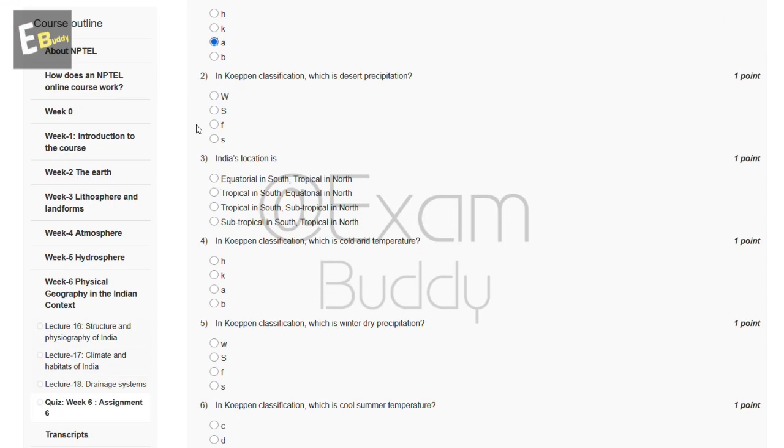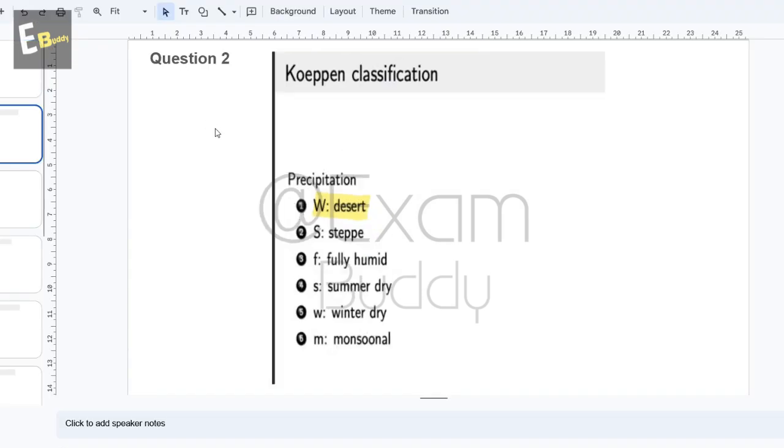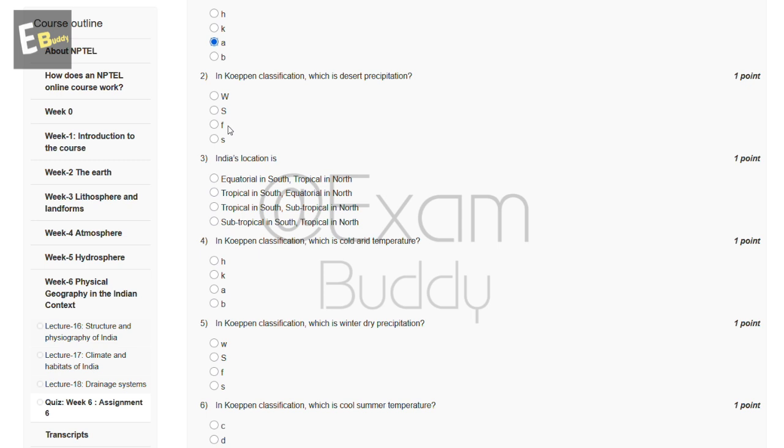Now the second question is: in Köppen classification, which is desert precipitation? W, S, F, S. Let's check the answer of our second question. Question second, W, desert. So the answer of our second question is A.